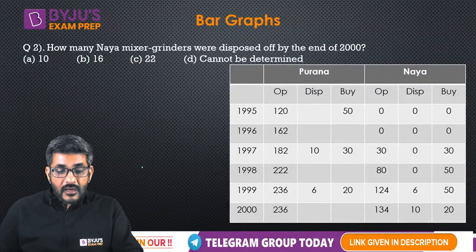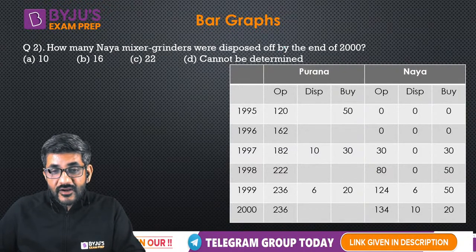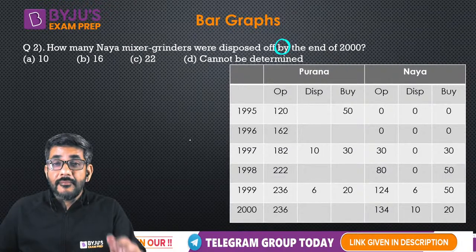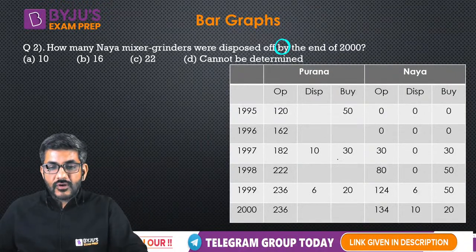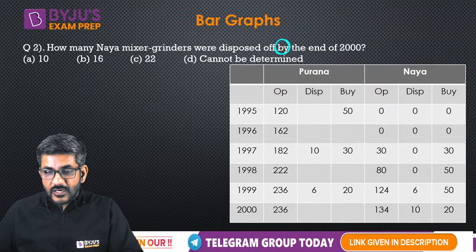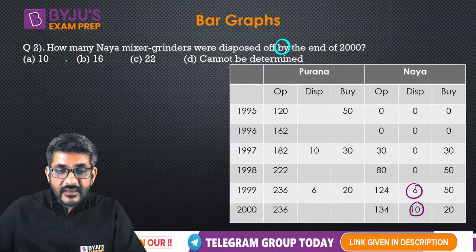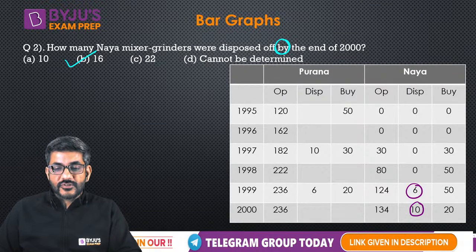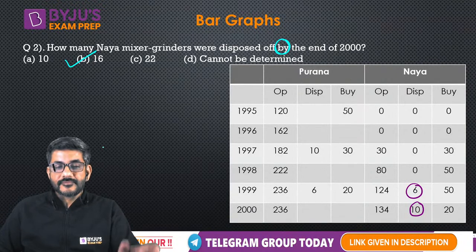Next, how many Naya mixer grinders were disposed of by the end of 2000? By the end means all the figures which are disposed of by 2000. So how many of them were disposed of by the end of 2000? 10 were disposed of here, 6 was disposed of here. So 10 plus 6, I can say 16 of them were disposed of by this year.